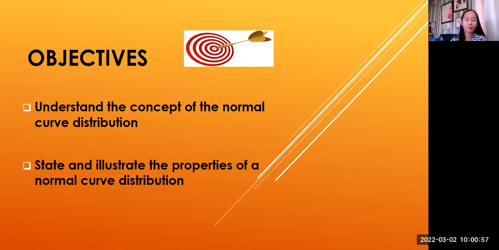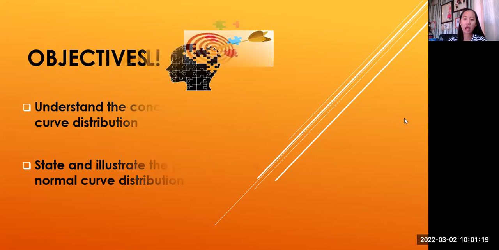State and illustrate the properties of a normal curve distribution. So after this discussion, you will be able to understand the concept of the normal curve distribution and illustrate and state the properties of a normal curve distribution. Ano ba yung mga properties niya?